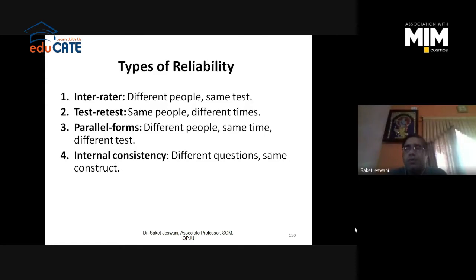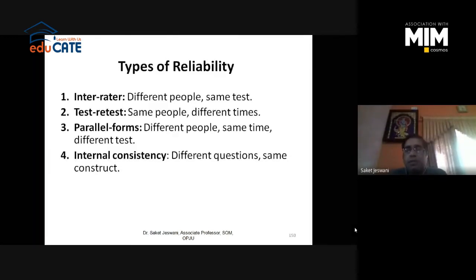My questionnaire is very complex and difficult to understand, so I have to make it simpler so that everybody understands the same thing. This is what inter-rater reliability testing is. You can check it by distributing your instrument to a few samples among different people.